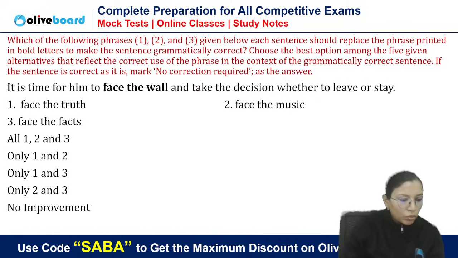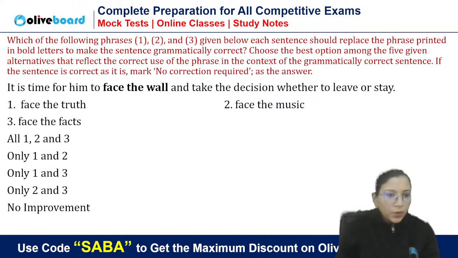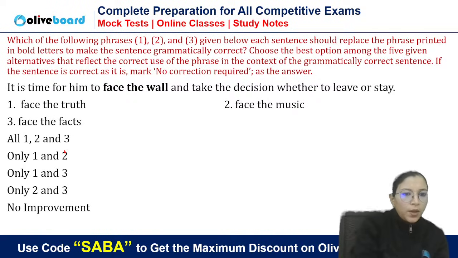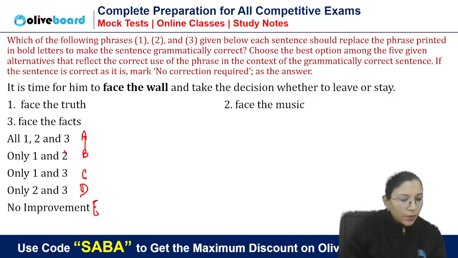1 and 2. Some are saying C, 1 and 3rd. This is A. This one is B. I hope that much you know. C, D, and the last option is E. This much you all know. Now some are saying 1 and 3rd. Some are saying 1 and 2. Some are saying all. First of all, tell me, can we go with no improvement?